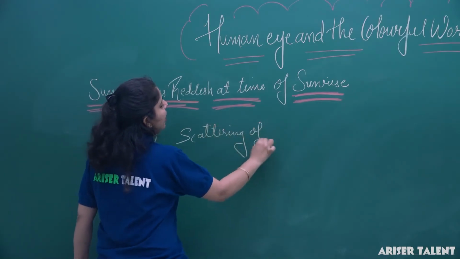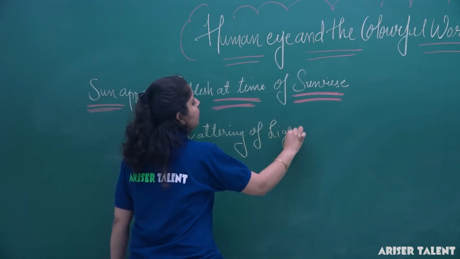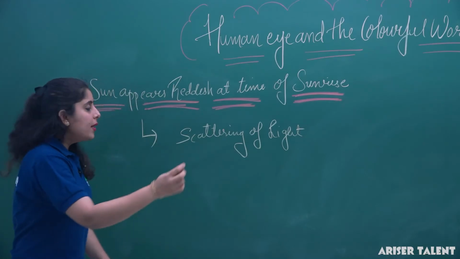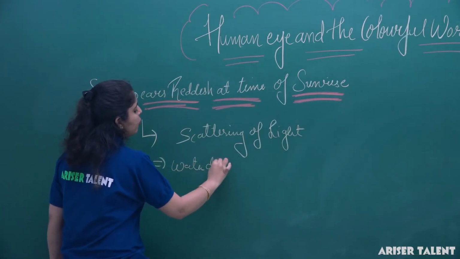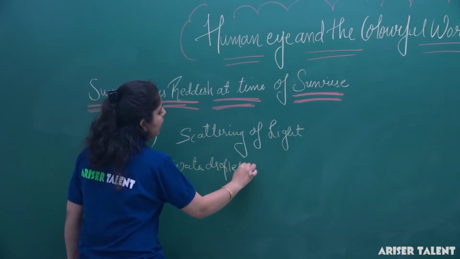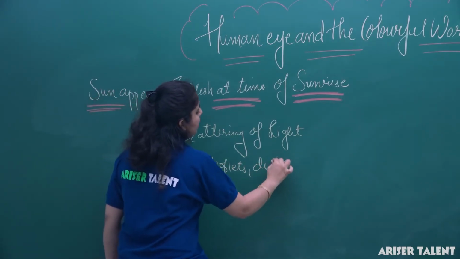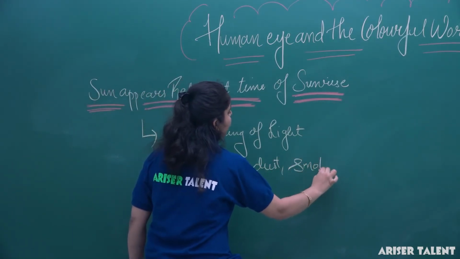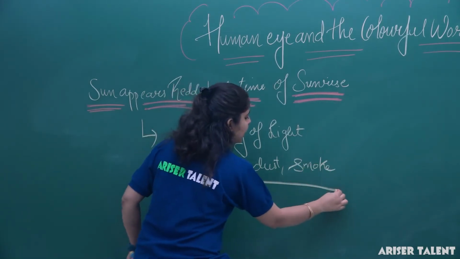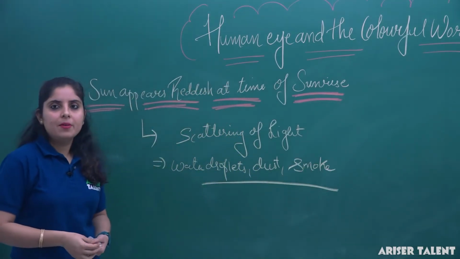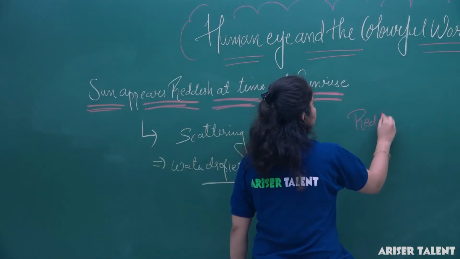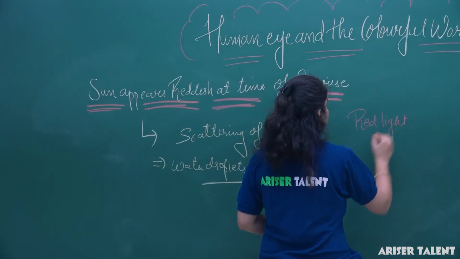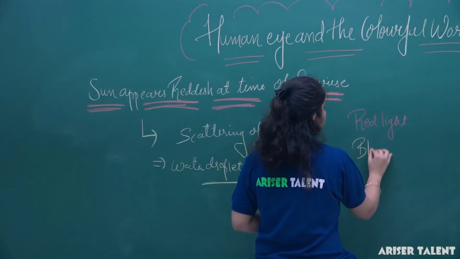We have discussed previously what scattering of light is. In the atmosphere you have different kinds of particles: water droplets, dust, smoke and water vapors too. When a ray of light passes through these particles, you can see the red light, and you have the blue color.